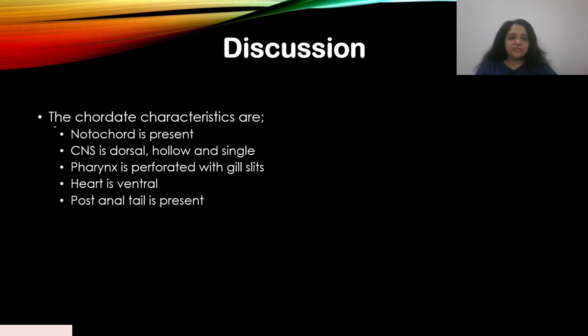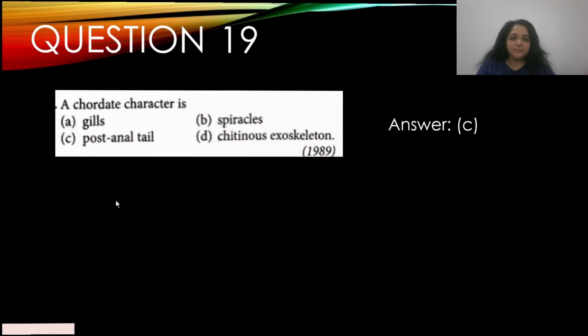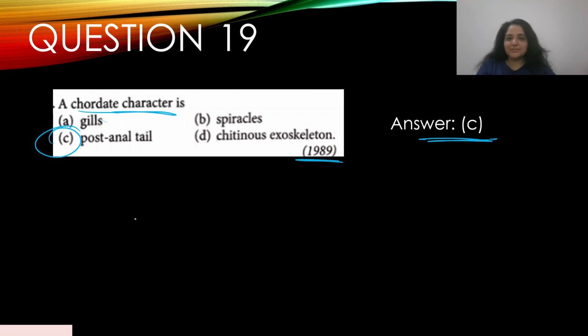I've listed down the chordate characteristics. They have a notochord. The CNS is dorsal, hollow, and single. The pharynx is perforated with gill slits, not gills but gill slits, the heart is ventral, and a post-anal tail is present. So post-anal tail is the very obvious option here. So the answer here is C.